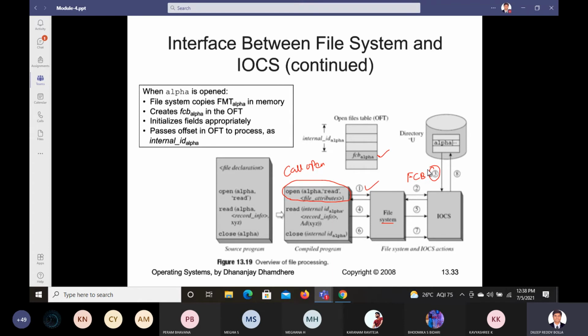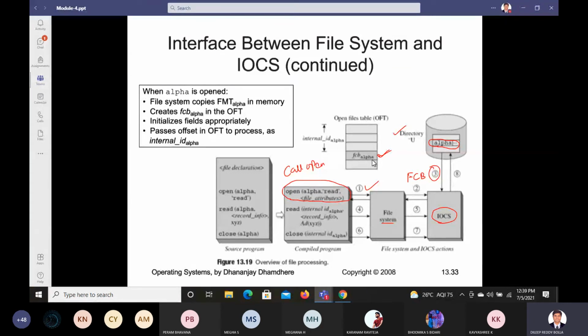So this IOCS block here will access the directory entry of alpha. So this is the directory, and this entry what we have here is called alpha, it is going to access it, and copy the file size and the address of FMT from the directory entry into the FCB alpha. Now from here what it does, it will make a copy of that into the FCB alpha. So what is the file size of it? What are the details of this? It will make a copy of that in the FCB of alpha,